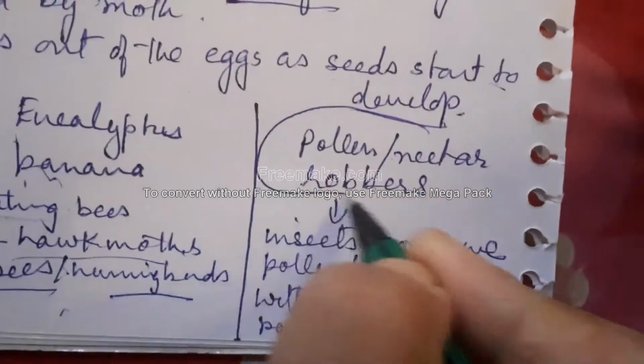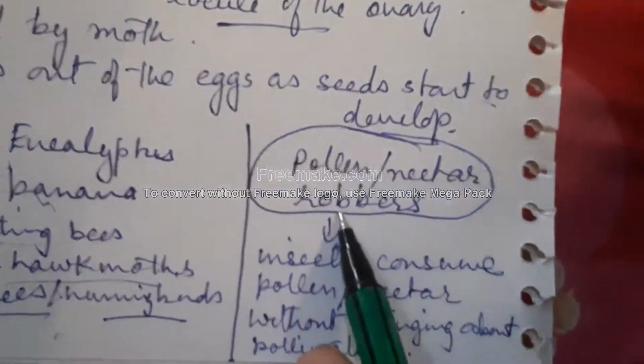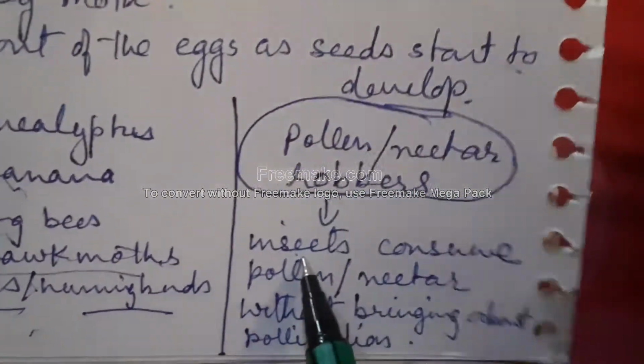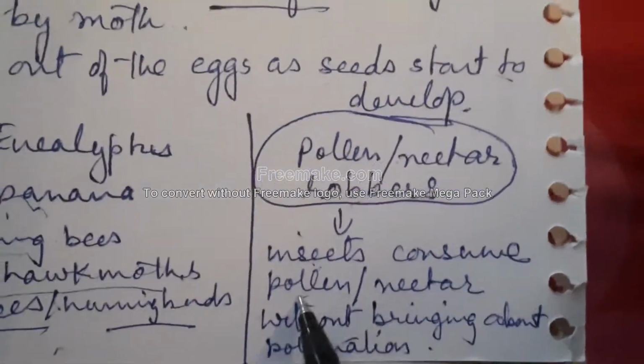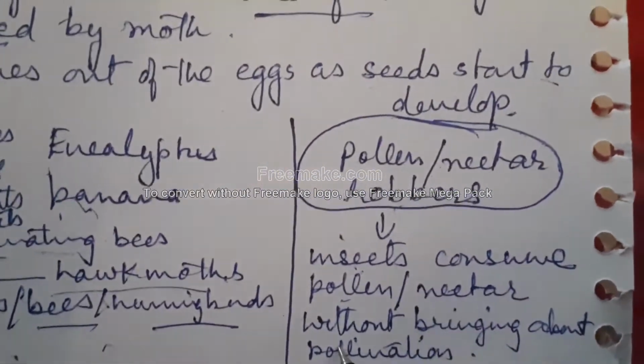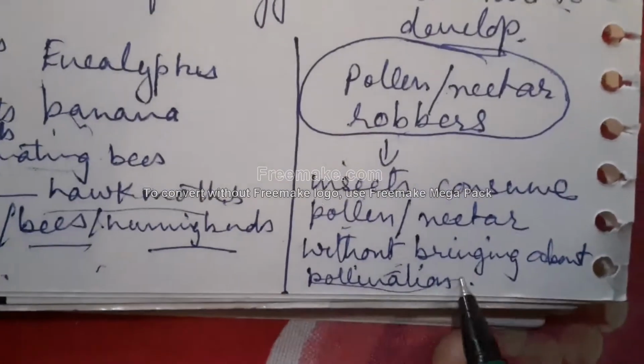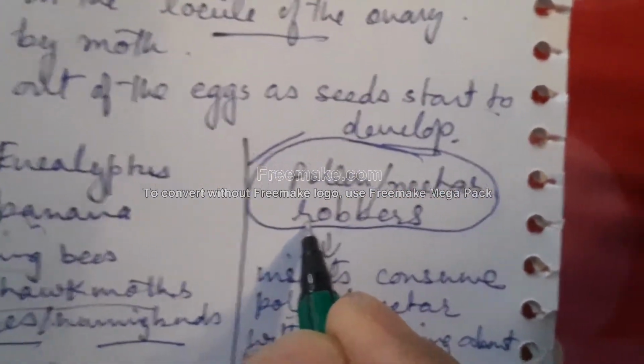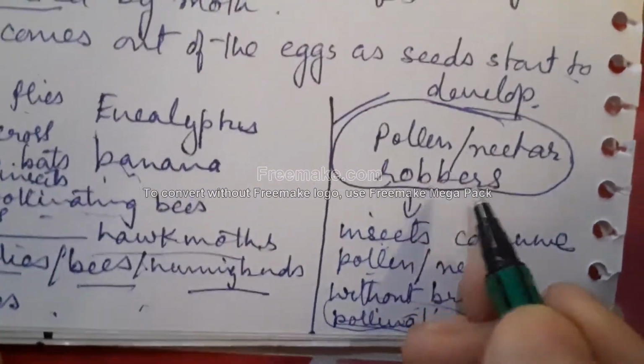Now, pollen or nectar robbers. There are some cases where we find that robberies are going on. How? Some of the insects consume the pollen and the nectar from the flowers, but they don't bring about pollination. Such insects are also considered pollen or nectar robbers.